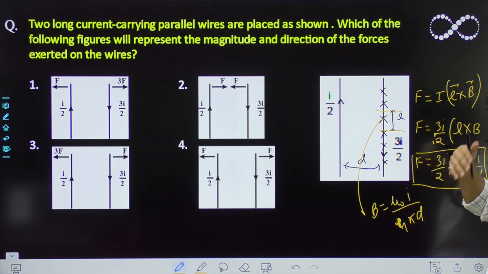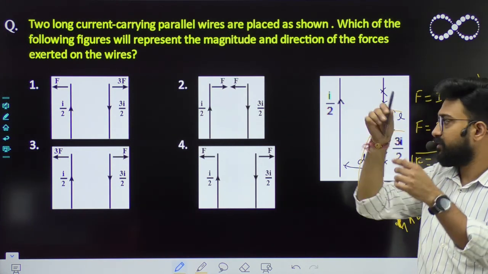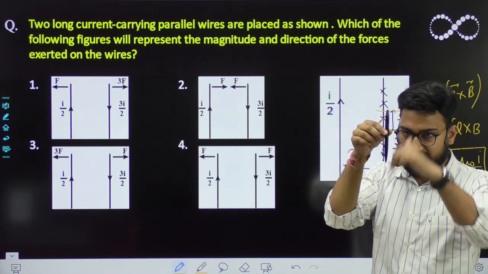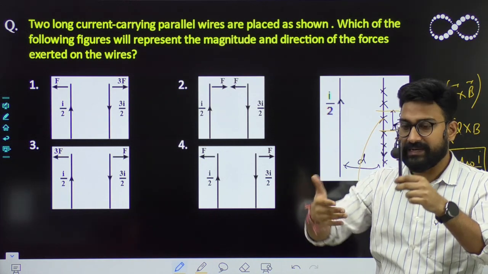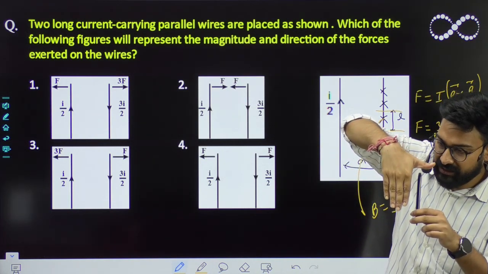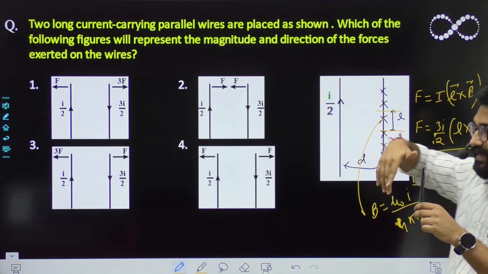And what about its direction? We know that magnetic field is inward. अभी ये ले लो. So this is the second wire. The current is flowing downwards and the magnetic field is inward. So I L cross B, length is this and B is inward. So you have to go from this vector to this vector, L to B.